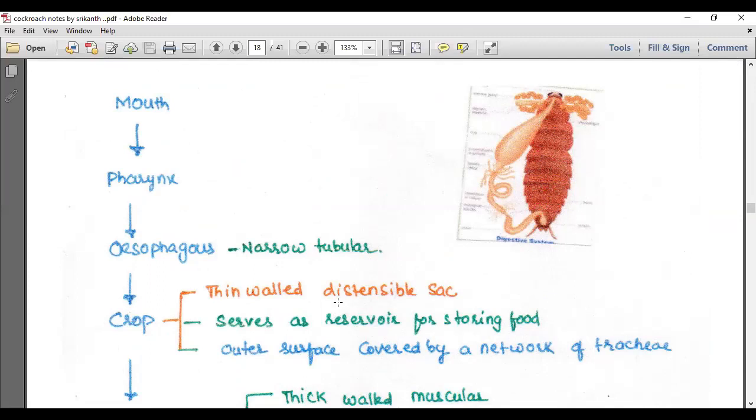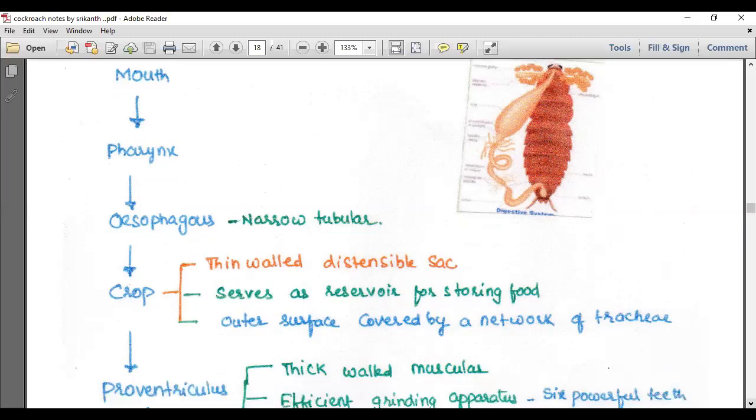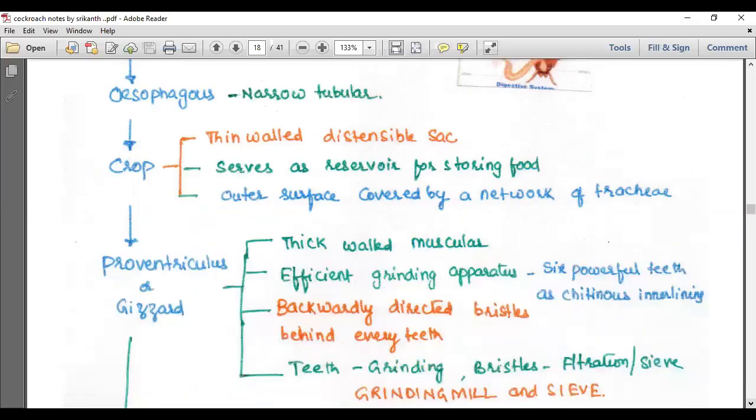The crop is a thin-walled, distensible sac. It serves as a reservoir for storing food. The outer surface is covered by a network of trachea. This is not important for the digestive system, but we are showing it just for recognition. Okay. Then the crop opens into the proventriculus, also called the gizzard.